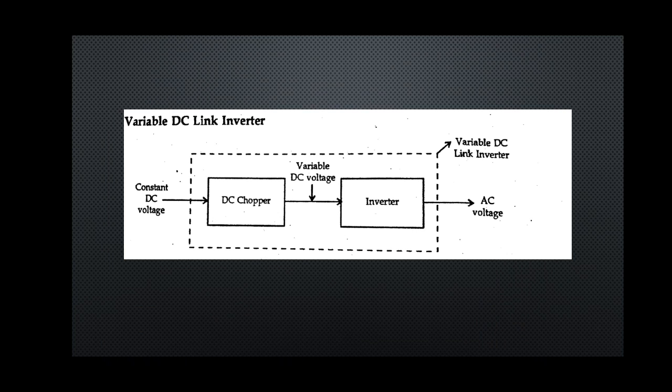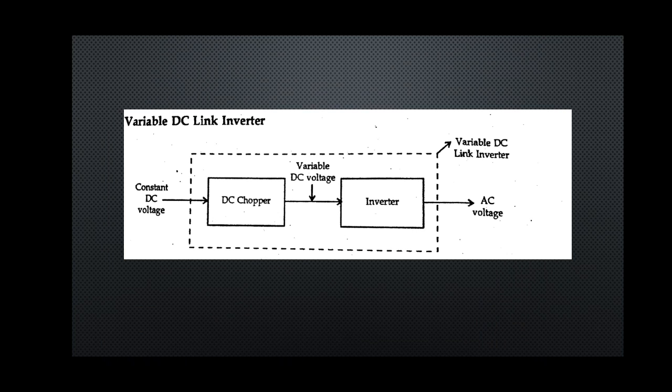So we know that output voltage control can be obtained by varying the width of the pulses of the devices. So whatever devices we are using, if the width of those pulses is changed, then the output voltage is varied. This varies the duty cycle of the output waveform, and hence the RMS value changes.